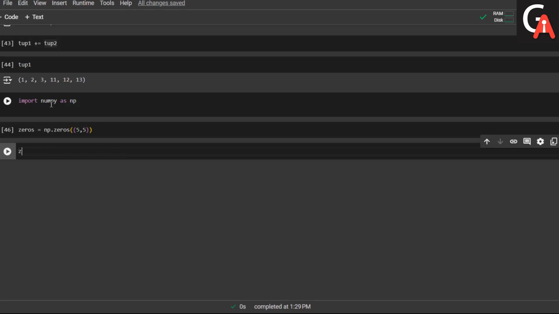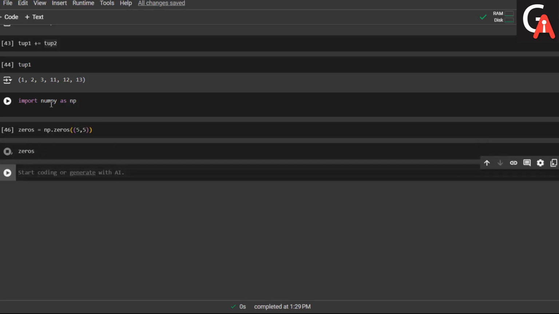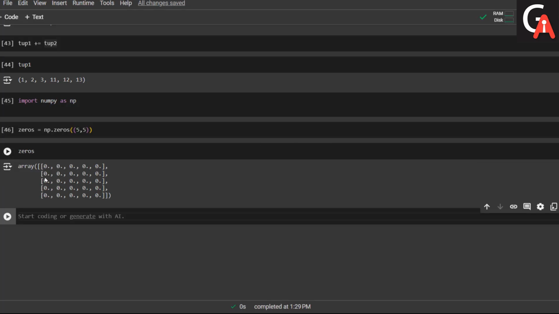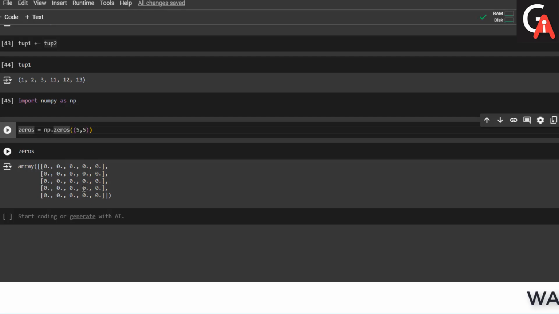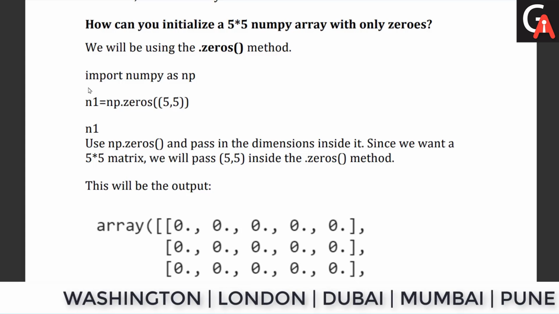The execution is completed. Let me see the result with respect to zeros, and I am getting a 5 by 5 array from the zeros method. It's essentially used in ML as well. If I want to create a sparse matrix, then I can use the zeros function as well. So it has immense applicability with respect to data science.